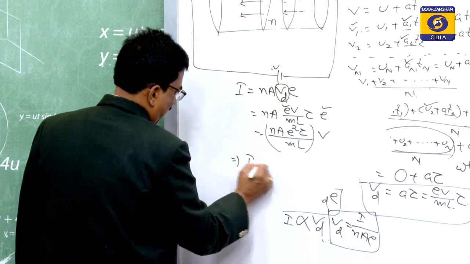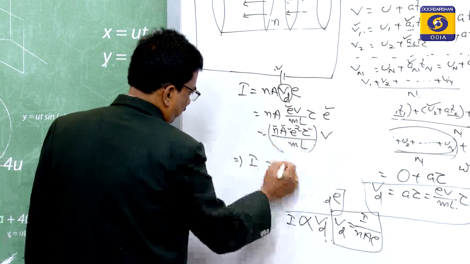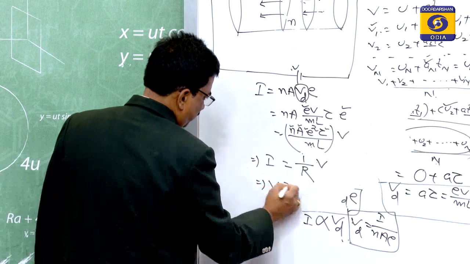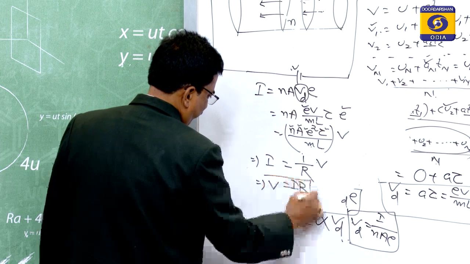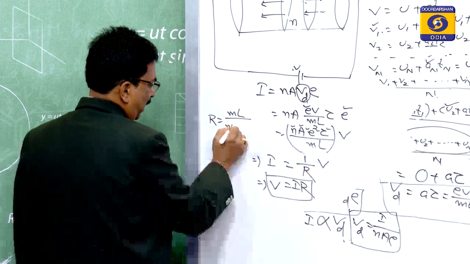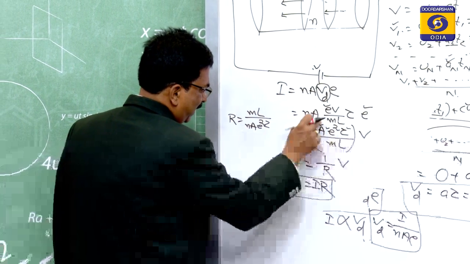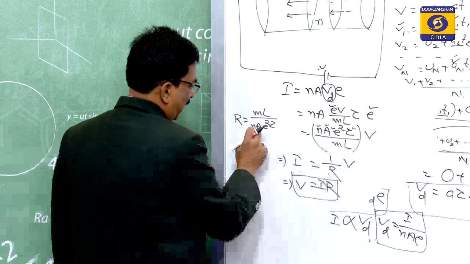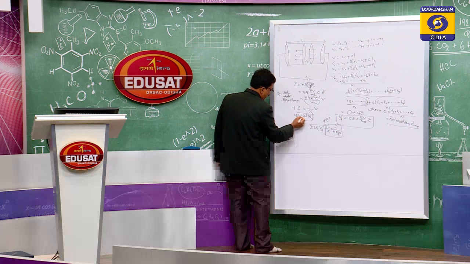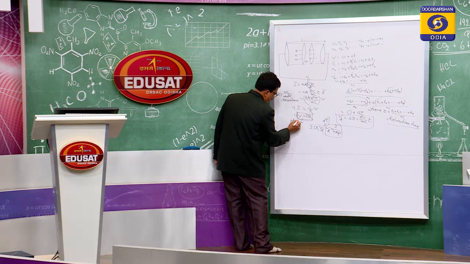This implies I is equal to N, A, e, tau, m, l, which are all constants. That constant is taken as 1 by R, of V. So this implies V is equal to IR. So R is equal to m l by N A e square tau, because 1 by R is equal to this much, so R will be its reverse, and this is known as the resistance. So this V is equal to IR, which is later known as Ohm's law.